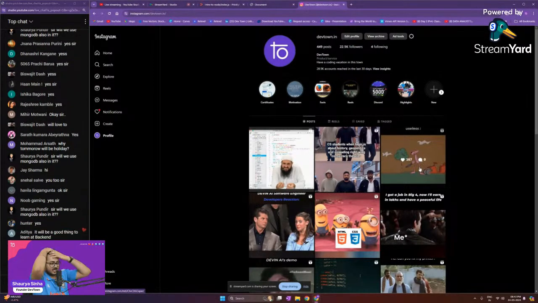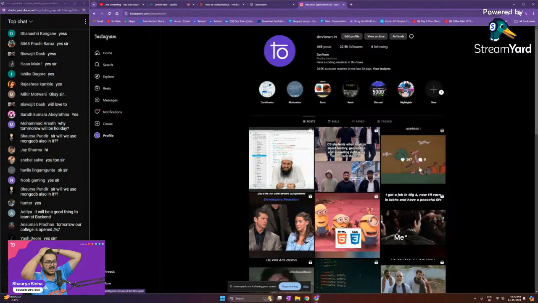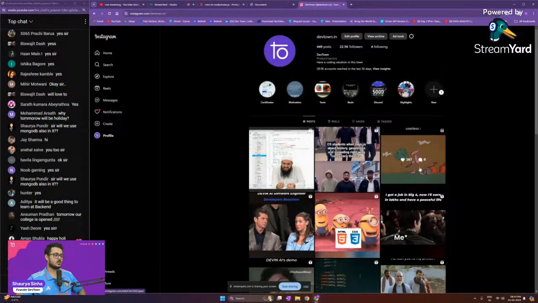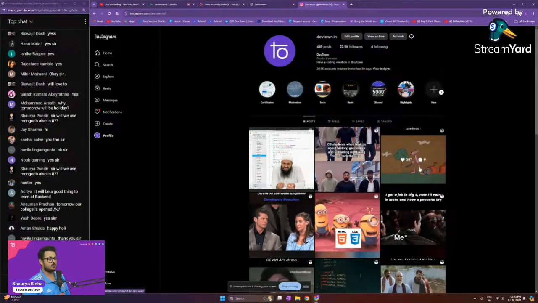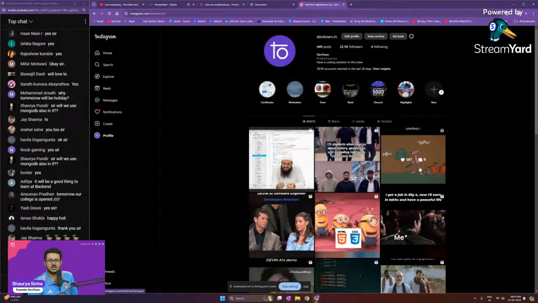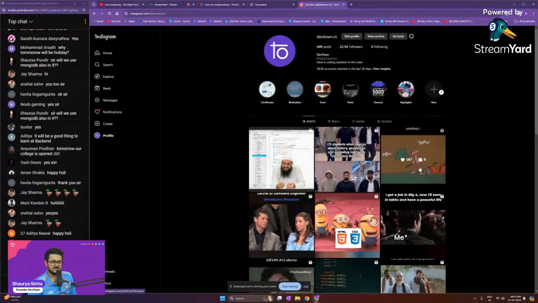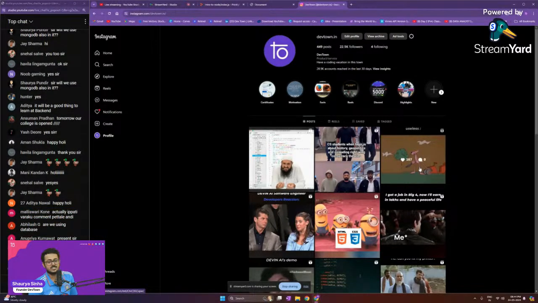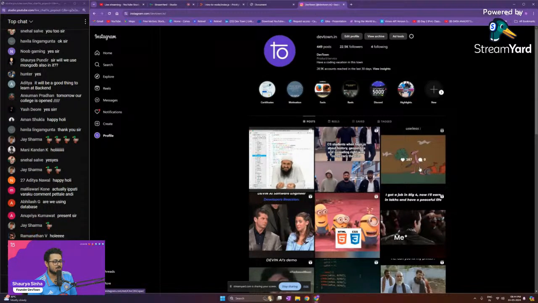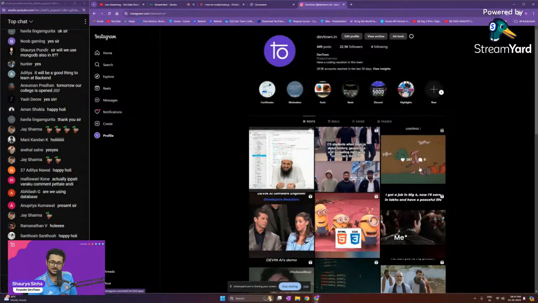We'll be using MongoDB also in it. It will depend on the project. If I feel that this project requires MongoDB, we'll definitely have MongoDB. If it requires SQL, we'll definitely be having SQL. If it requires a local authentication system, we'll have that. It will depend upon the project on that particular day. Database we'll be having, but which type I have not yet decided, because I usually do it in the class itself while doing the project in front of you. I will be doing the project for the very first time in front of you as well, and I think it will be interesting for all of us to learn from.